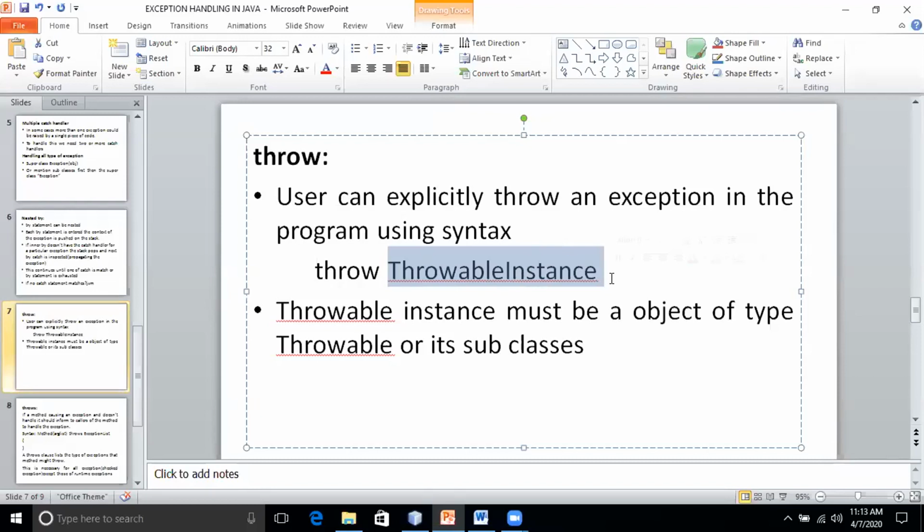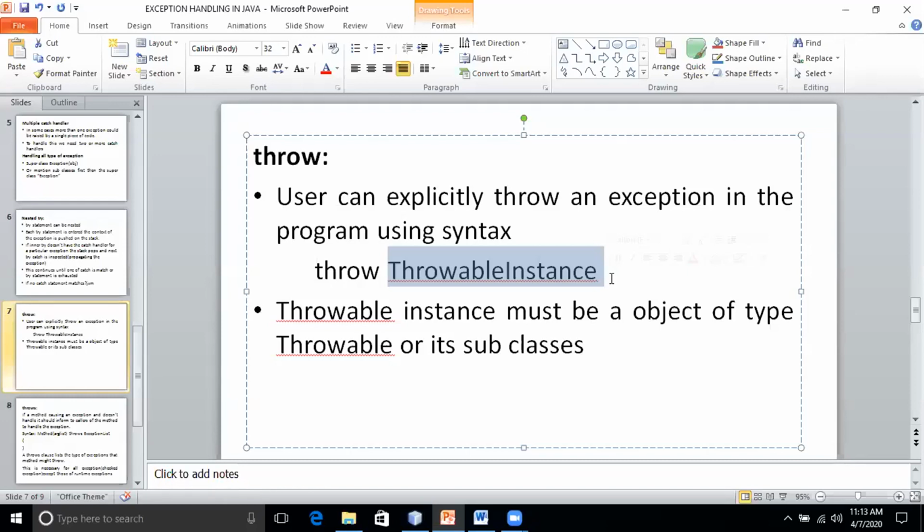Throwable, the base class for all errors and exceptions. So the object we throw should be of type Throwable or a subclass, like ArithmeticException, ArrayIndexOutOfBoundsException, NullPointerException, or other exceptions we'll see in the demo.